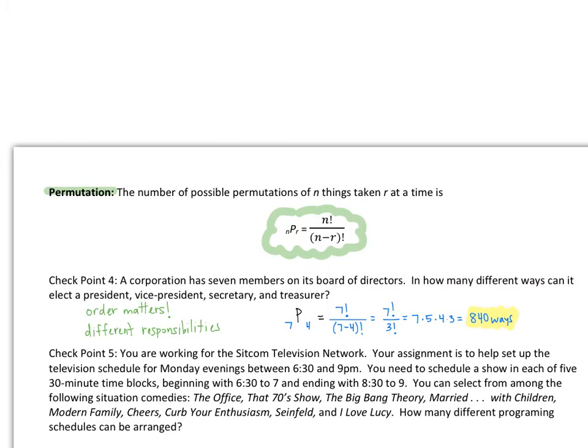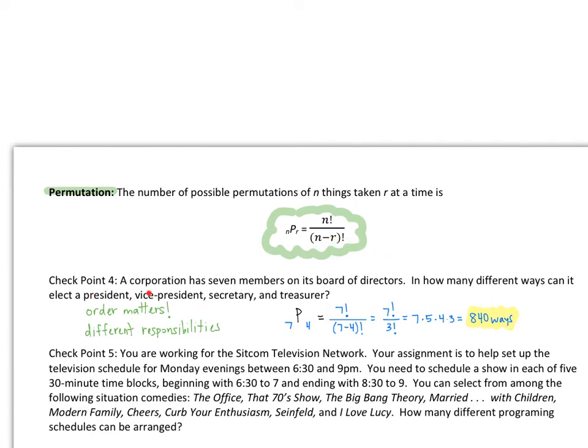Okay, so the permutation formula that we're going to use, so permutation where order matters, the number of possible permutations of n things taken r at a time, is this formula right here. So this little n, big P, little r, it's equal to n factorial over n minus r factorial, okay? So right now we're just gonna do this formula by hand. In class tomorrow, I'll show you how to use your calculator with it.